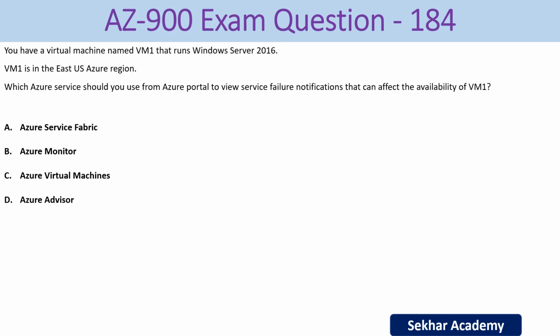AZ-900 exam question number 184. You have a virtual machine named VM1 that runs Windows Server 2016. VM1 is in the East US Azure region. Which Azure service should you use from Azure portal to view service failure notifications that can affect the availability of VM1?